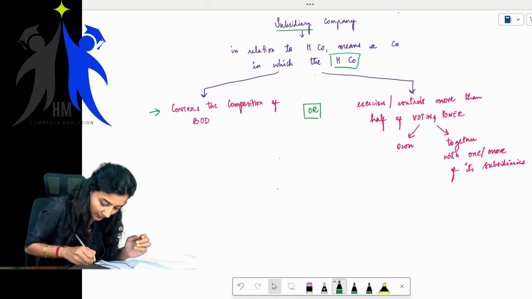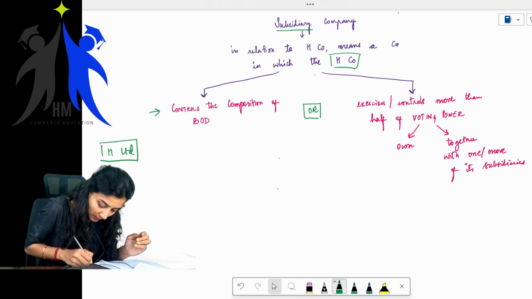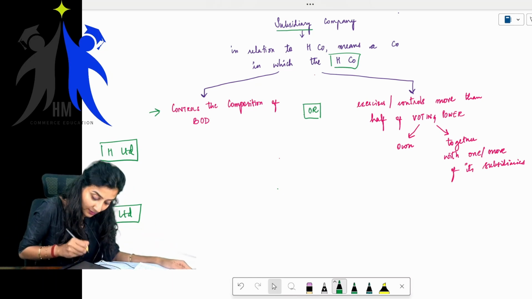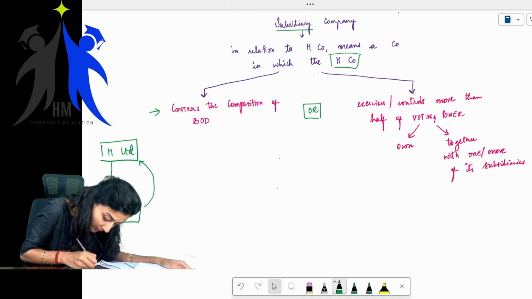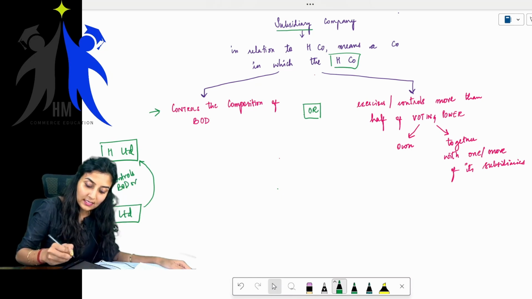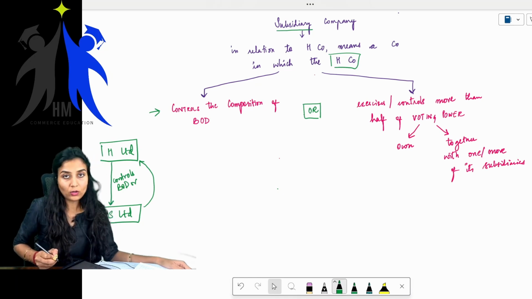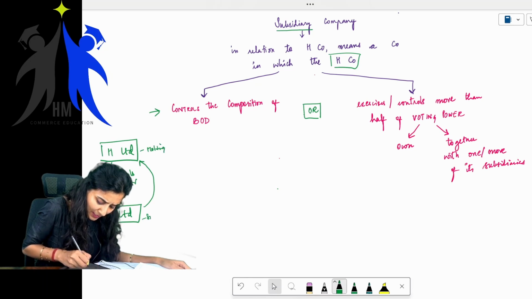Meaning, say for example, there is one company called H Limited and there is one more company called S Limited. Now, this S Limited will become subsidiary of H Limited if H Limited controls the composition of board of directors or exercises or controls more than half of the voting power on its own or together with one or more of its subsidiaries. So this is called holding company. H Limited, holding company. S Limited, subsidiary company.